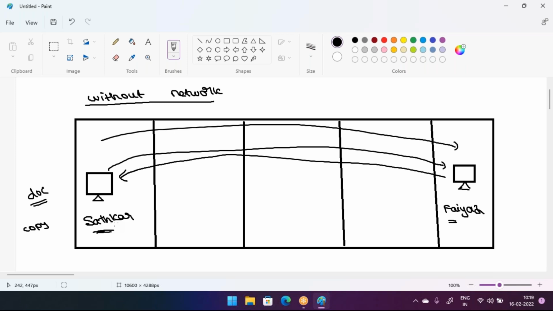So what is the problem here? The problem is that Satkar is wasting time going to Fayaz's cabin to hand over documents and then coming back again to his own cabin. He will go from this cabin to that cabin, and it will take some time.